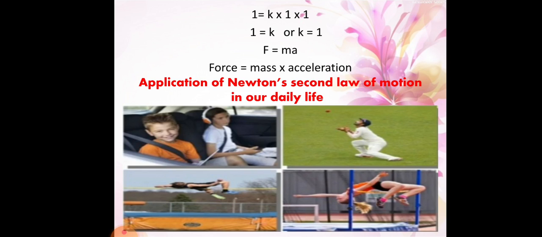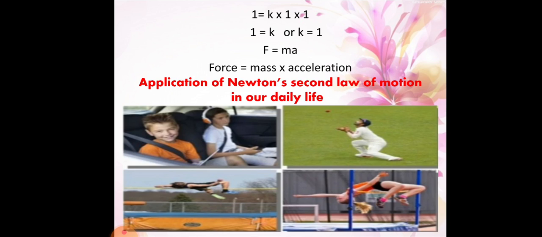Here a cricketer is catching the ball, and one more, athletes are doing their jobs. So these are the applications. How are they related?